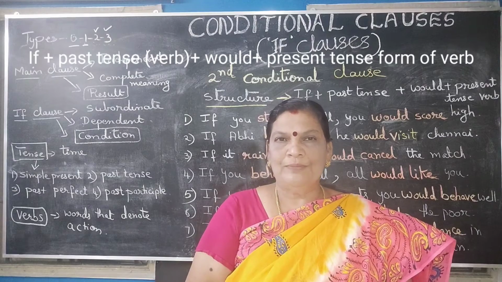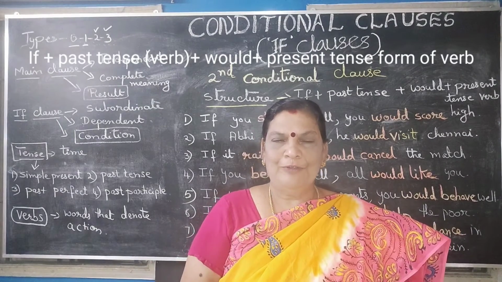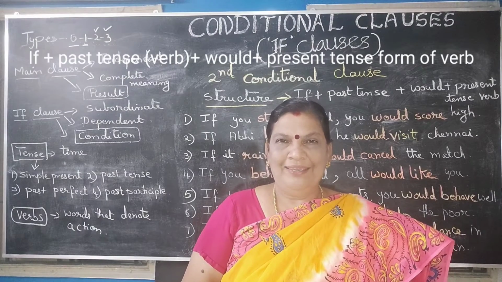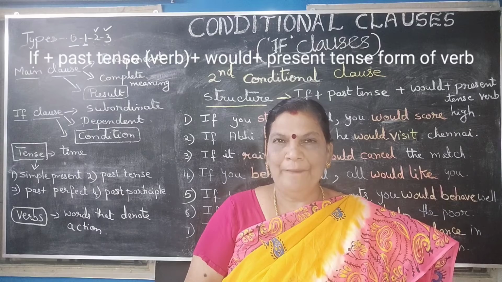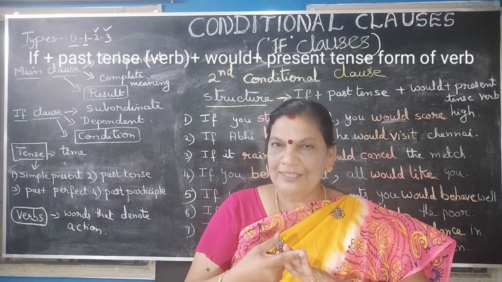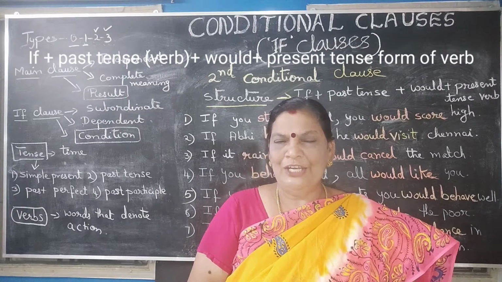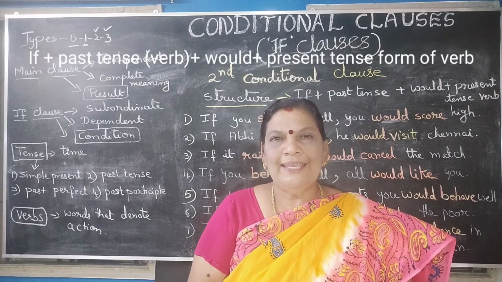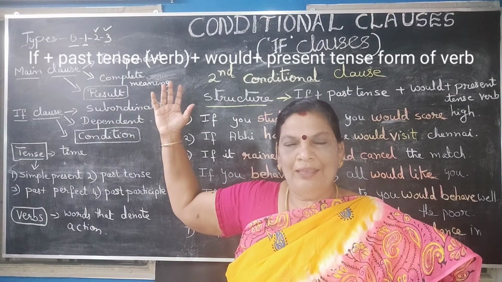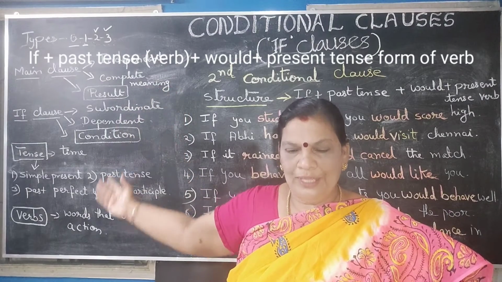Then coming to verbs. Sit, stand, jump, hop, dance, all these are verbs I've told you, because all this denote an action. Yes, so now you have understood what is main clause, what is subordinate clause, what are tenses and what are verbs. Now let us proceed to the conditional clause, and today we are going to learn second conditional clause. Before that, let us go through what we have discussed just now, written on the blackboard.